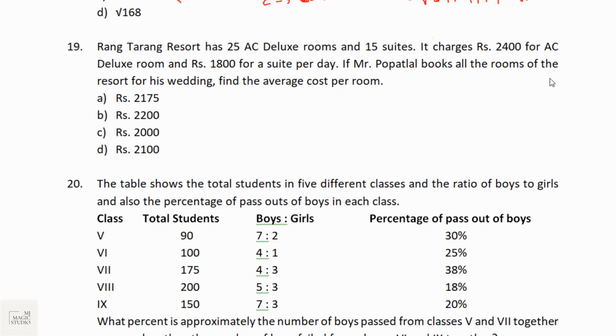Bucket number 19 is basically from statistics, and a lot of questions from statistics have been solved in one of our sessions, so please go through it. This time they have given us a question from mean, but they can give you a question from mean, median, mode, SD, standard deviation, QD, MD, anything. So one question on general measures of central tendency you can expect in bucket number 19. Give it a try.